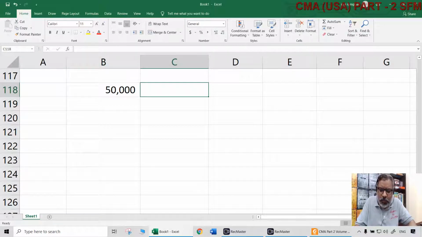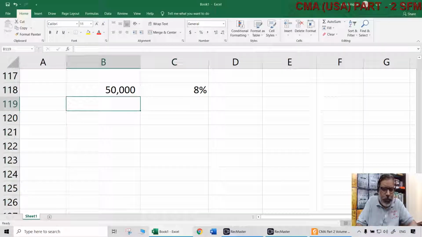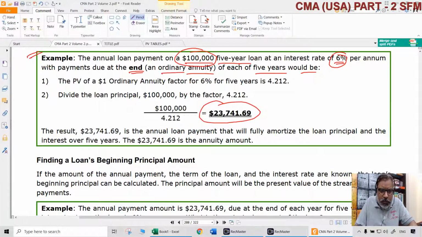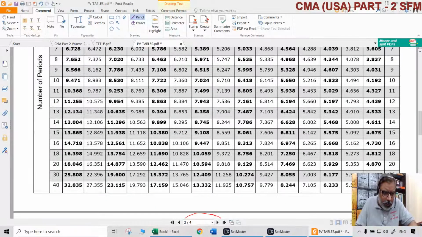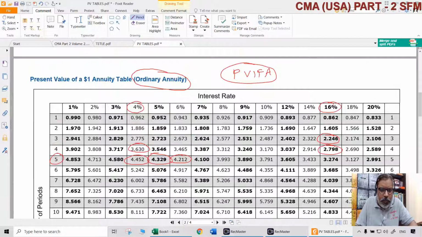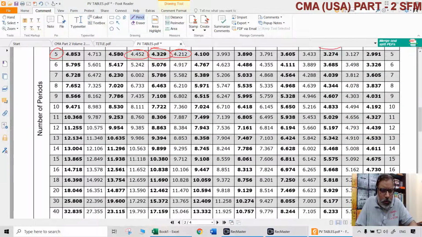Let us say the rate of interest the bank charges is 8%, and that will depend upon the number of years or installments in which you want to pay. Let us take the tables and see how many periods we have. Okay, up to 40 we have, there is no problem. PVIFA we have up to 40 also, so that's okay.